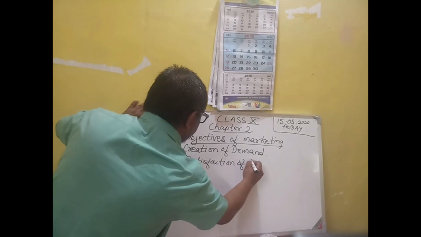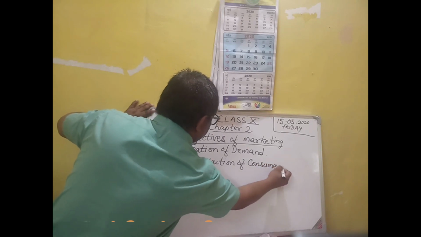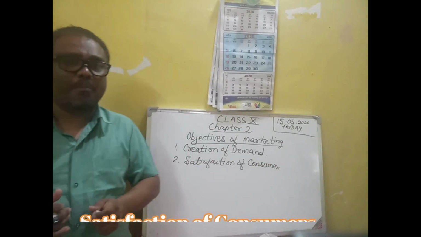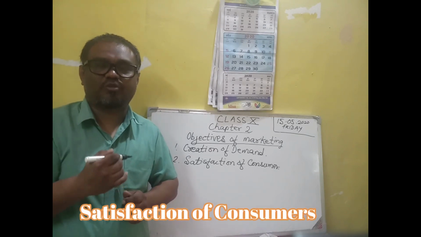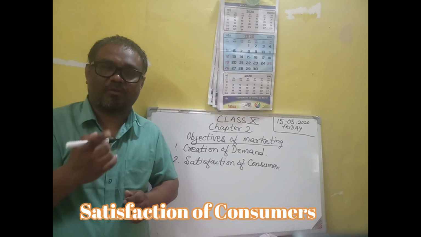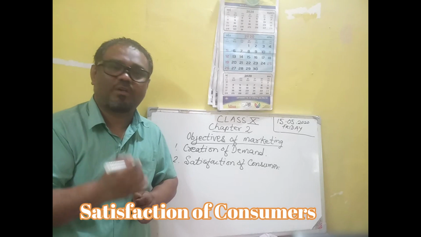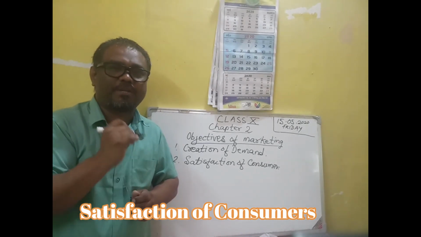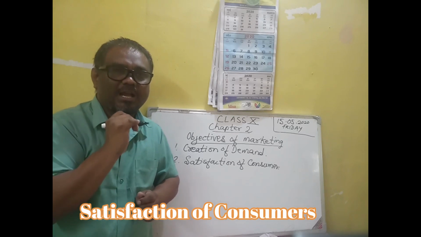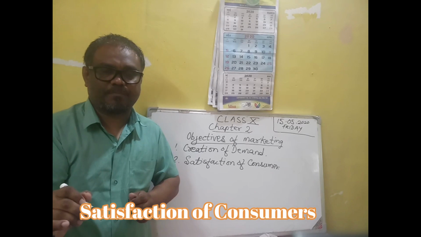Satisfaction of consumers. Modern marketing. The last topic, also under the modern concept we have seen: customer satisfaction is the primary objective of modern marketing. Unless and until the business enterprise satisfies the consumers, the firm cannot sell goods.